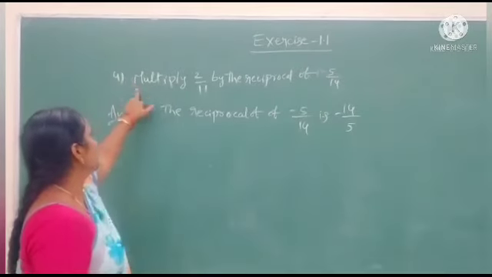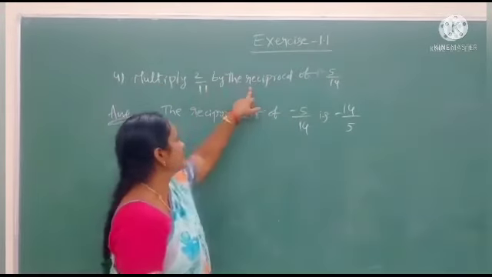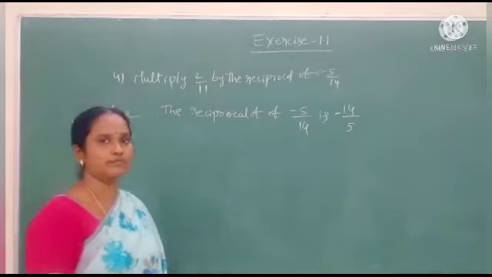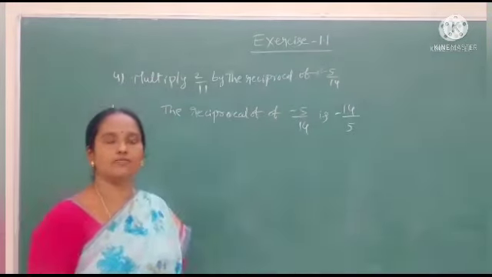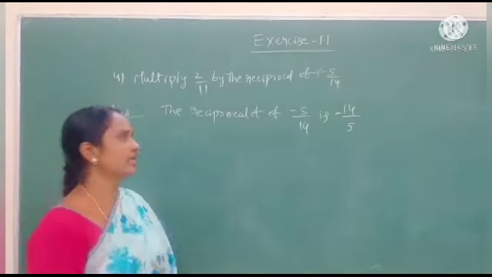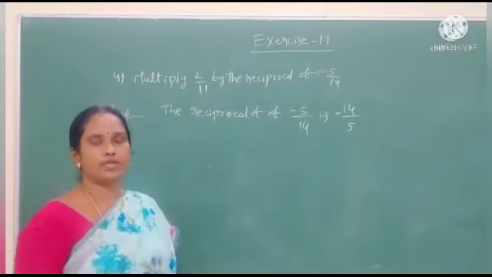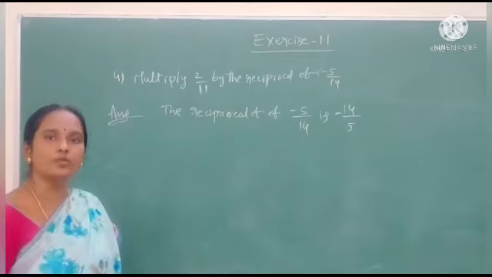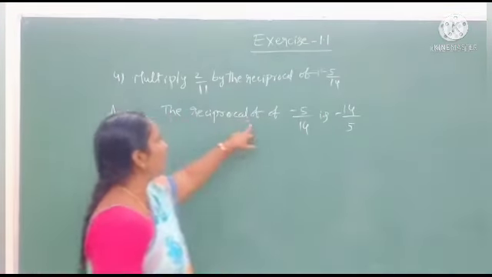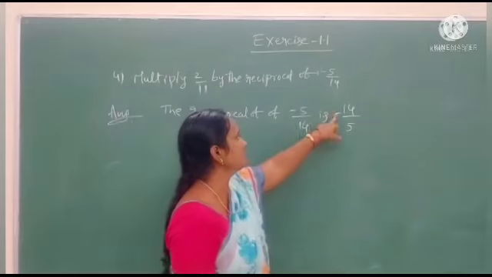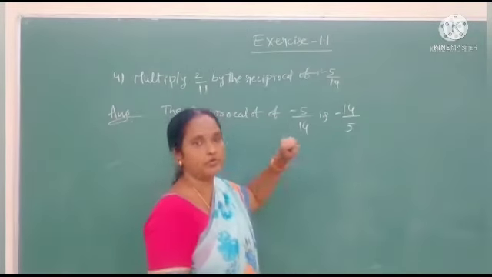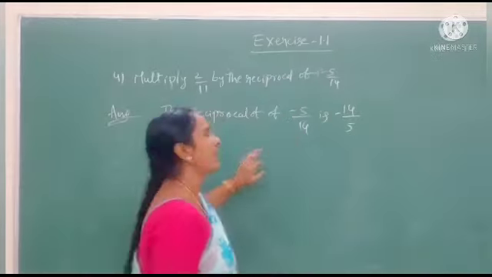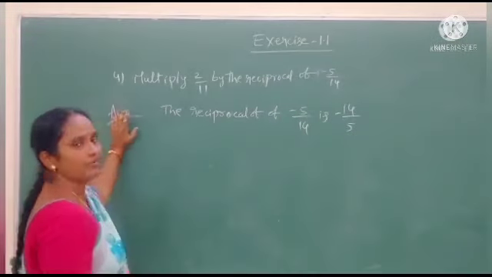In the fourth question, multiply 2 by 11 by the reciprocal of minus 5 by 14. See, what they given here, we need to understand what the reciprocal is. Reciprocal means the numerator becomes the denominator and the denominator becomes the numerator. The reciprocal of minus 5 by 14 is minus 14 by 5. This is the reciprocal value of minus 5 by 14. And after that, what do they give in the problem?